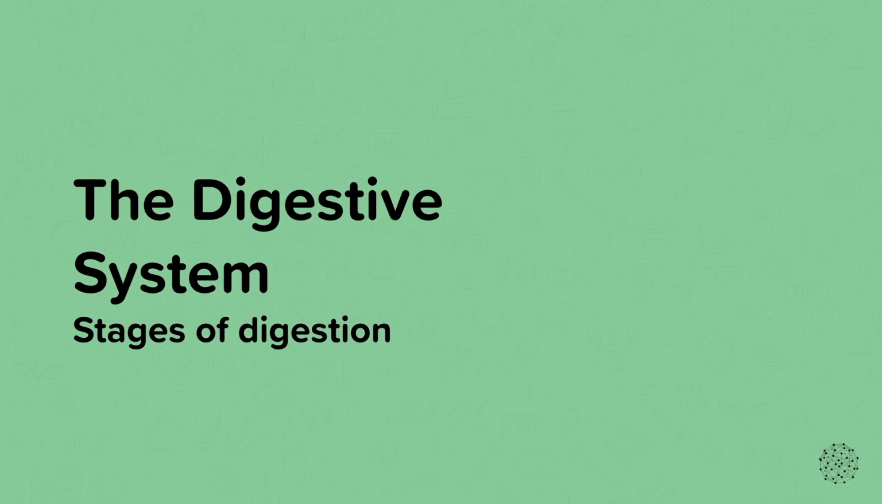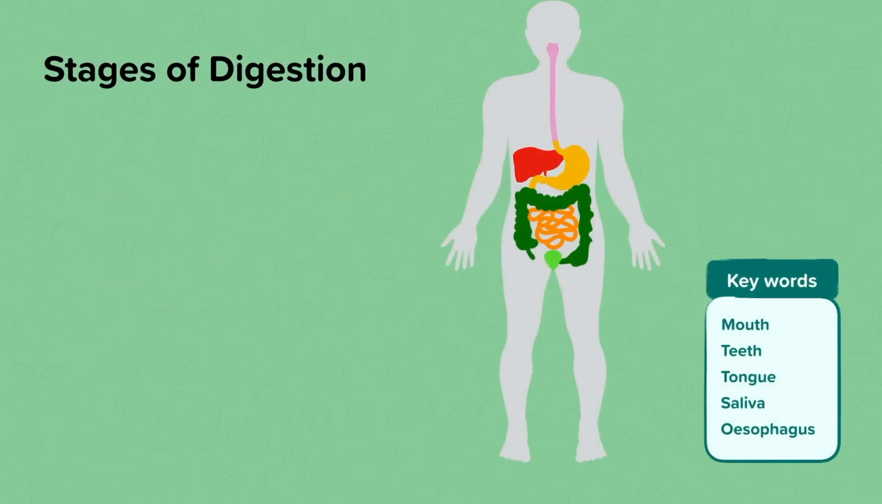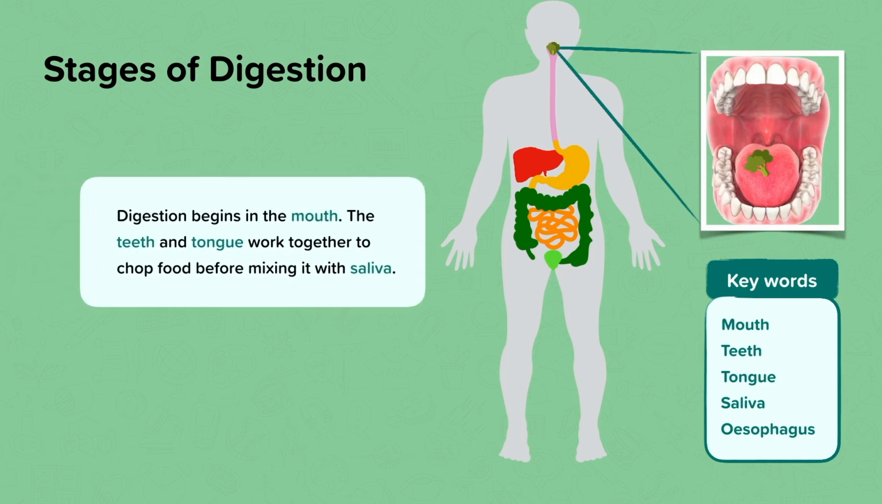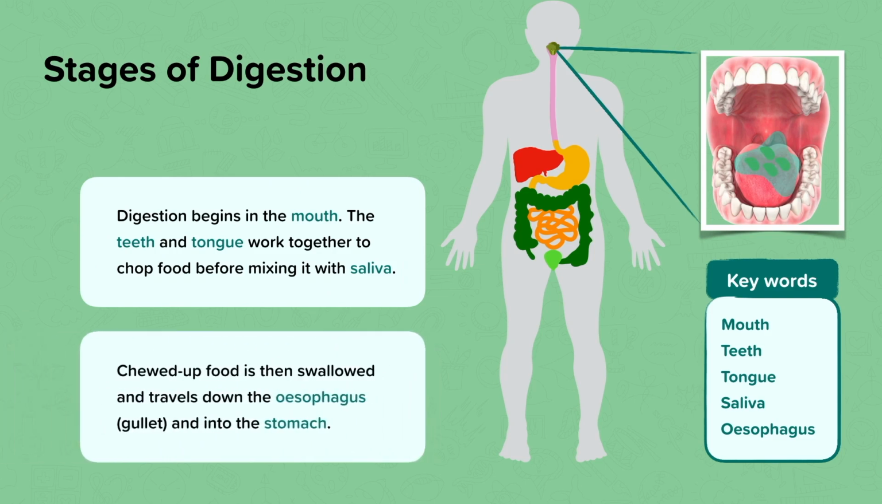Stages of digestion. Digestion occurs in a series of stages as the food moves through the different body parts. Digestion begins in the mouth. Food entering the mouth will meet both the teeth and the tongue. The teeth and tongue work together to chop up the food and mix it with saliva. Saliva is a sticky liquid that contains chemicals that start to break down the food in your mouth. The chewed up food is then swallowed and travels down your esophagus, or gullet, to the next stage of digestion in the stomach.